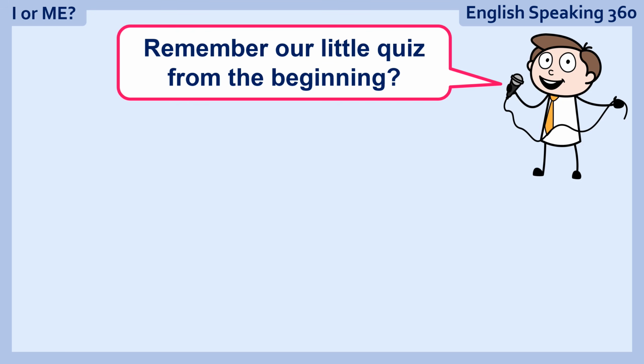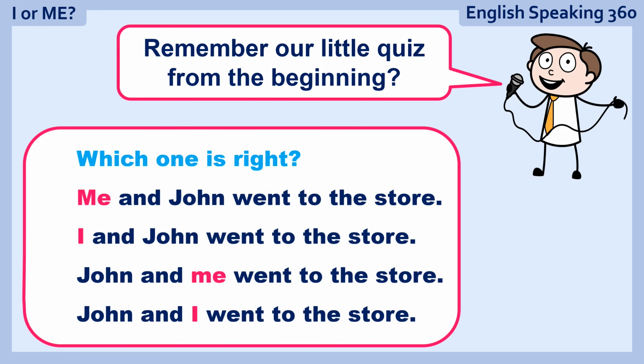Remember our little quiz from the beginning? Which one is right? Now let's check the answers. First one, right or wrong? Wrong. Second one, wrong. Third one, also wrong. And the last one is right. Now, why is that? First one, me and John went to the store.